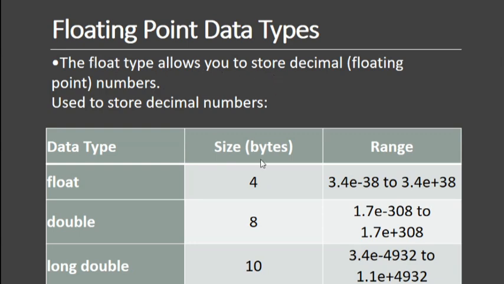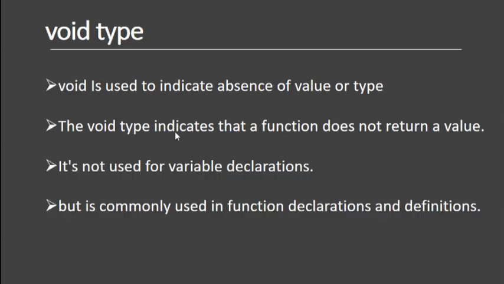Next, floating point data type. So floating point means fractional numbers. Here float takes 4 bytes, double means 8, and long double means 10, and these are the various ranges for storage of the float, double, and long double data types.